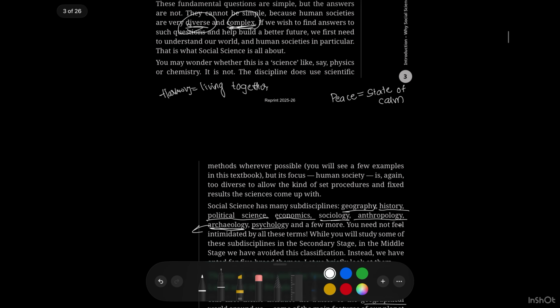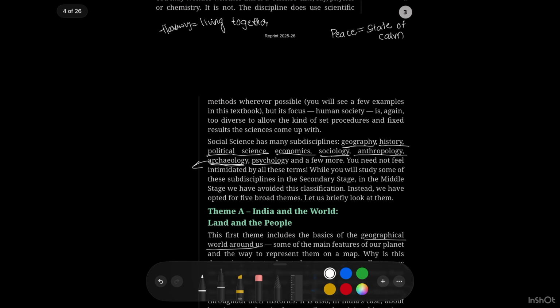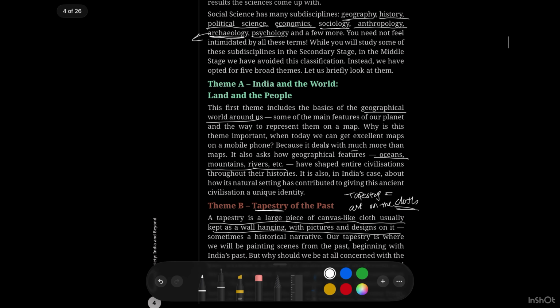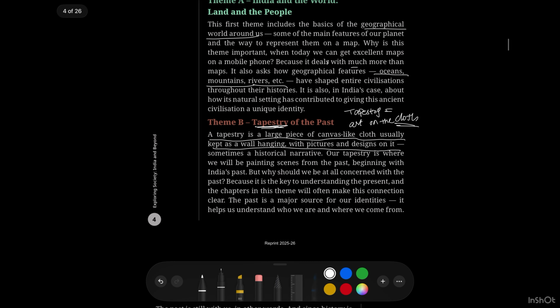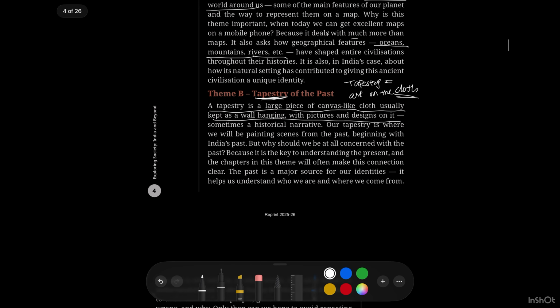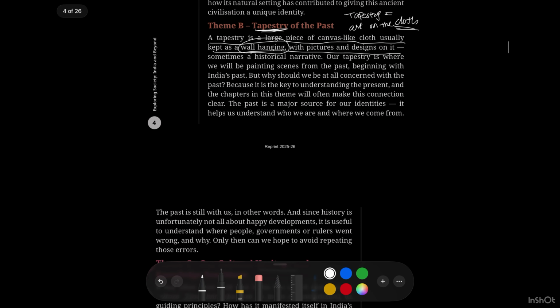It is very hard. We have learned what the studies in social science are: geography, history, political science, economics, sociology, anthropology, archaeology, psychology. After this we learned about tapestry, an art on cloth that is generally hung on a wall.